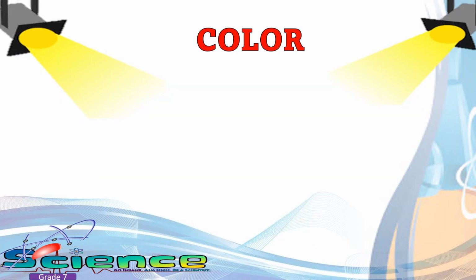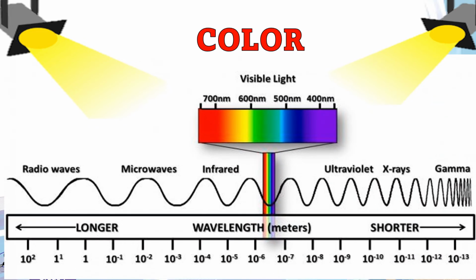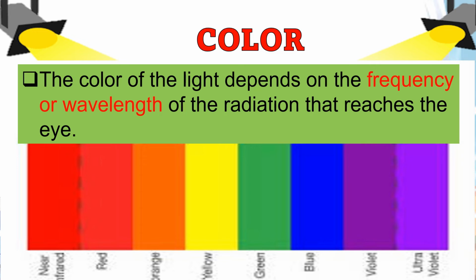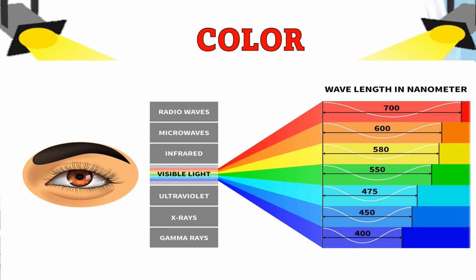The next characteristic of light is color. You already know that the visible light is the only electromagnetic wave that can be seen by the human eye. The component colors of visible light can be seen in a visible spectrum. The color of the light depends on the frequency or wavelength of the radiation that reaches the eye. Visible light falls in the wavelength range of 400 nanometers to 700 nanometers.